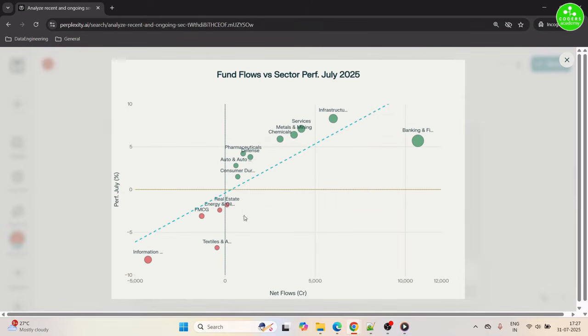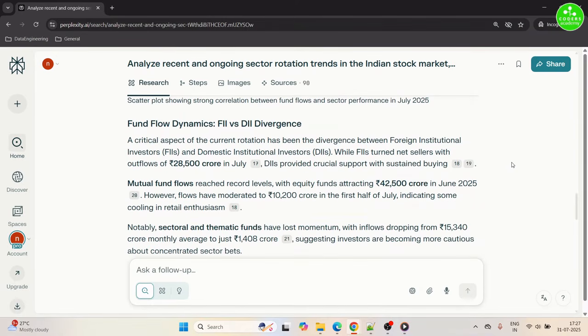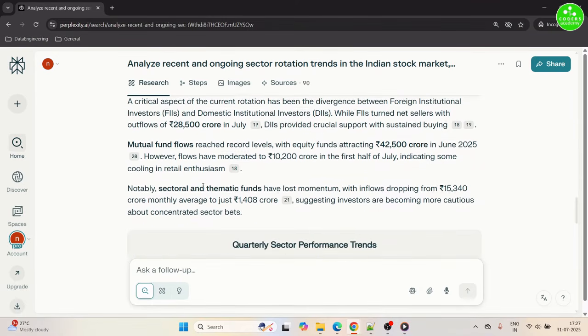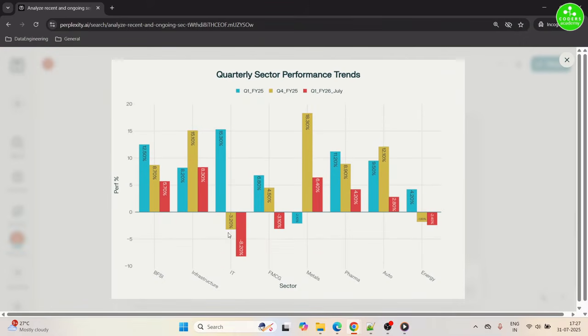This is another way to represent the same information about the flow of funds in the different sectors. You can pause and go through it. The next, it follows with the fund flow information from the FII and DII, and another chart having the sectoral performance based on QOQ and YOY basis. So here different sectors are mentioned on the x-axis and the performances on the y-axis. You can pause the video and go through this bar graph in detail.